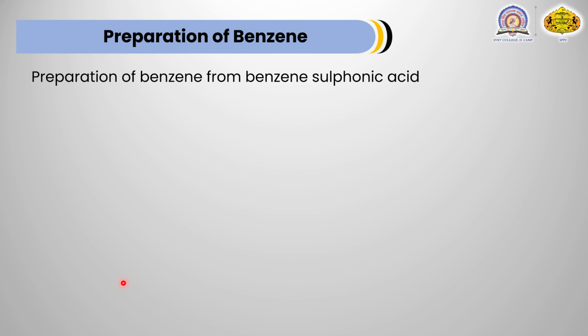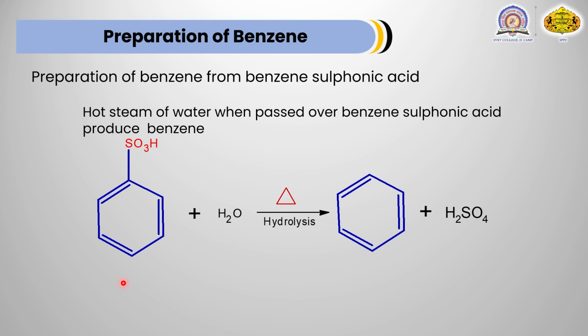Now the third method is preparation of benzene from sulfonic acid. When an SO3H group is attached to benzene, it is called benzene sulfonic acid. A hot stream of water when passed over benzene sulfonic acid produces benzene. This reaction takes place at about 150 degrees Celsius. A hydrolysis reaction occurs, and there is formation of benzene as the product. Along with that, H2SO4 is obtained as a side product.